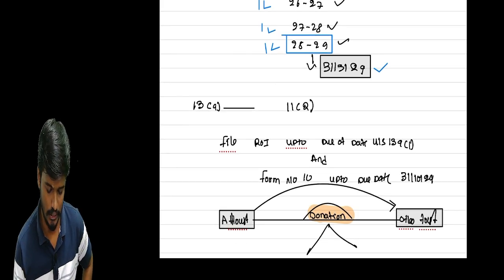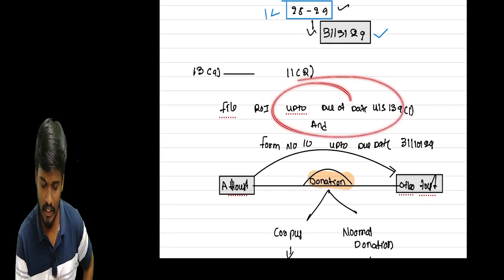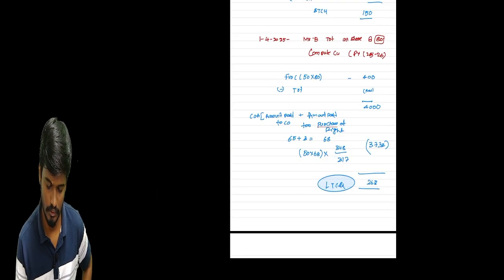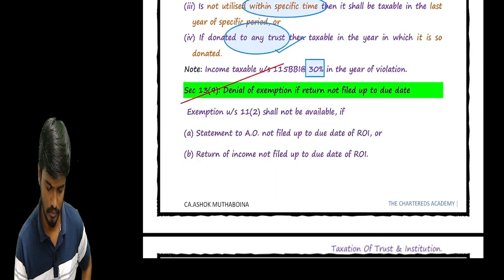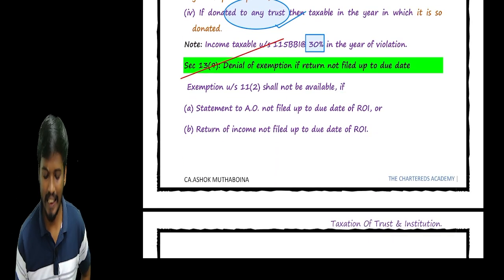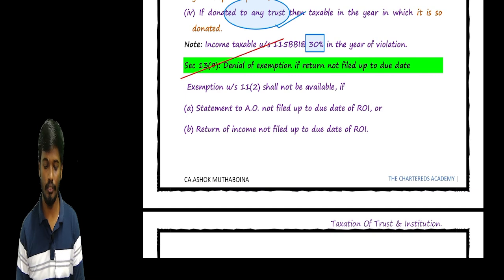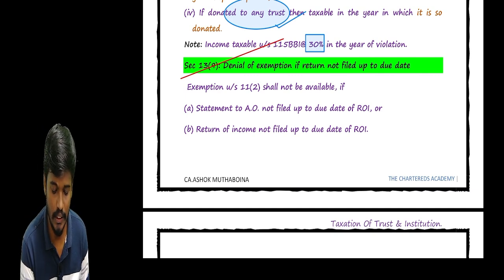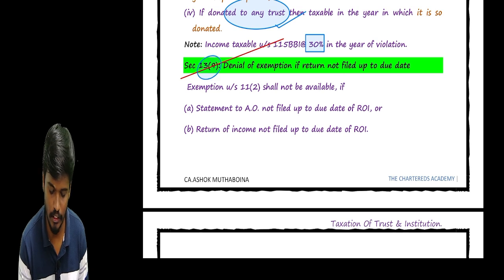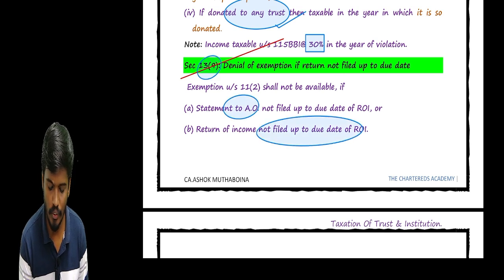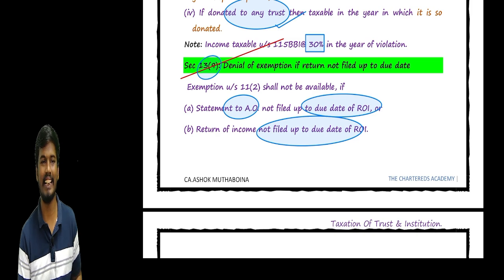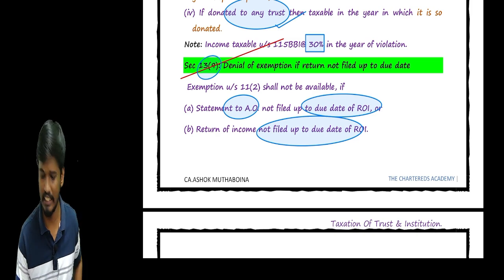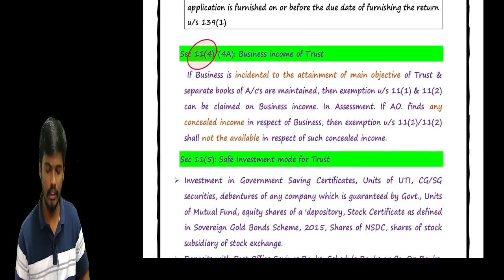Okay, sir. So simply file a return of income. Sir, regarding denial of the exemption: if we do not file the return of income within the due date, we can deny this exemption. If the statement is not filed up to the due date of return of income, you can deny the exemption. Okay, sir.